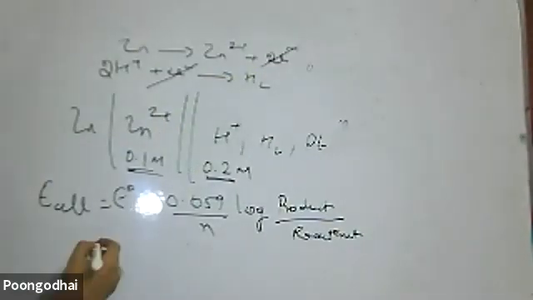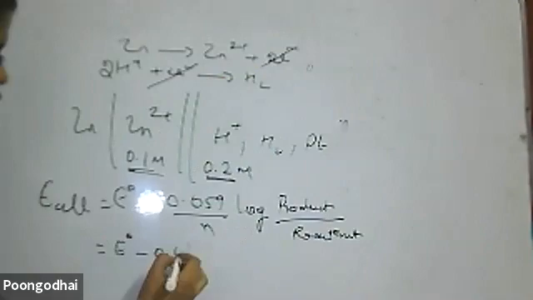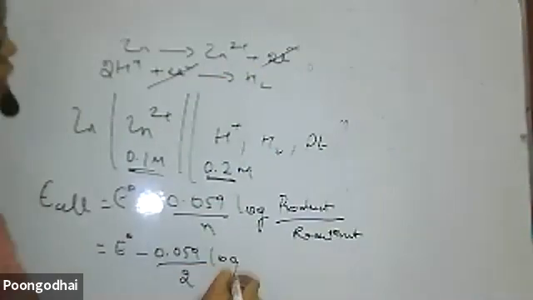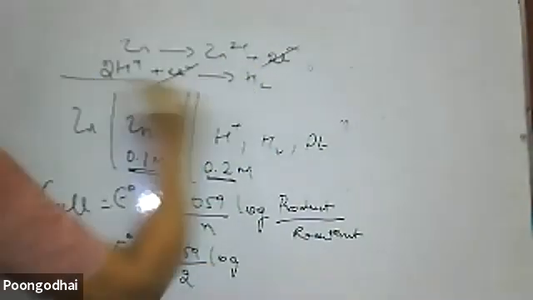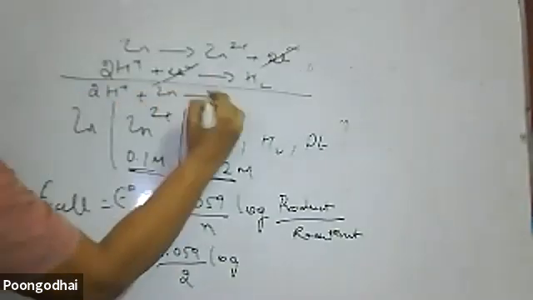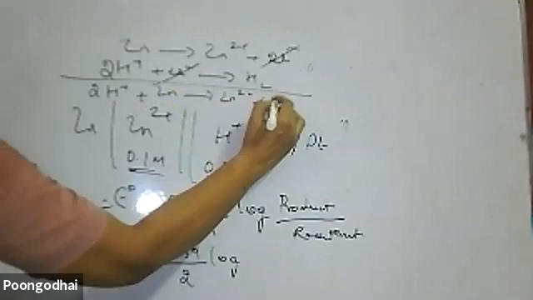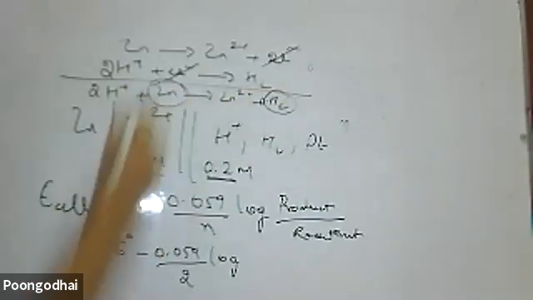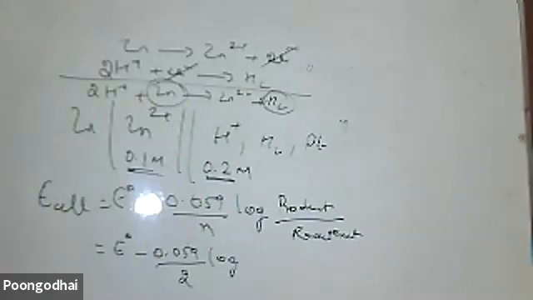So E cell is E naught cell minus 0.059 by 2 electrons log of product by reactant. When I write the overall reaction, it will be Zn plus 2H plus gives Zn2 plus plus H2. The neutral molecule will not account for conduction of the cell, because only ions are responsible. So only the ions account for the E cell.